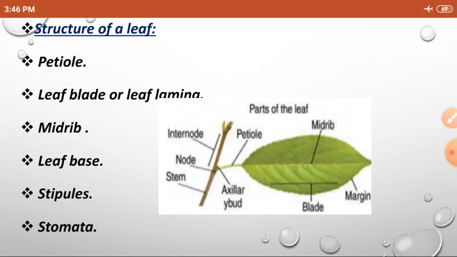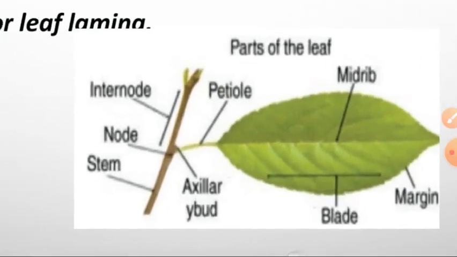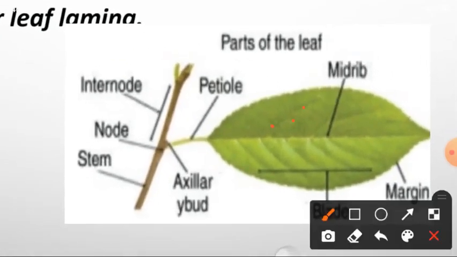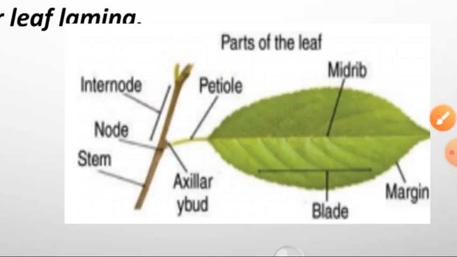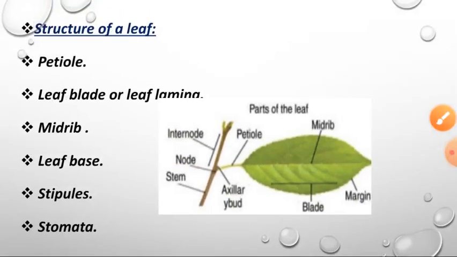This respiration process takes place in the stomata. Stomata are the tiny hole structures we can see on the leaf surface through a microscope. These are the tiny holes present on the leaf, and this is called stomata. Only through the stomata does the exchange of gases take place.